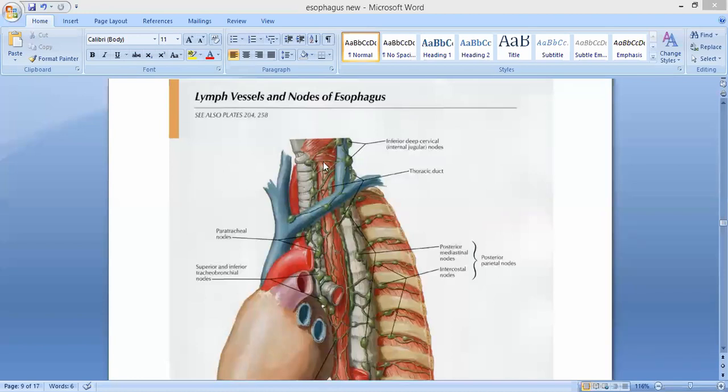So the relations of the cervical part of the esophagus, you can see anteriorly we have got the trachea और इसके दरमियान में we have got the right and left recurrent laryngeal nerve. Posteriorly there is a vertebral column with this prevertebral fascia in front, and on both sides, the right and left lobes of the thyroid gland in the upper part, and on the left side predominantly you can see the thoracic duct over there. Is it clear?